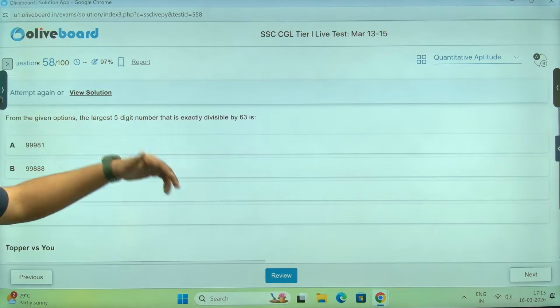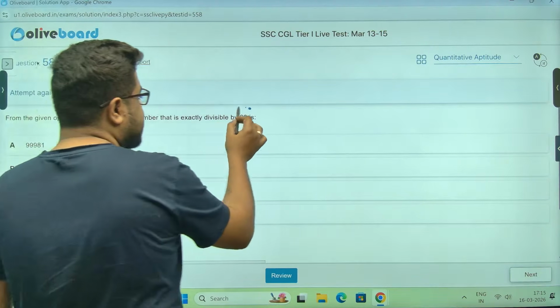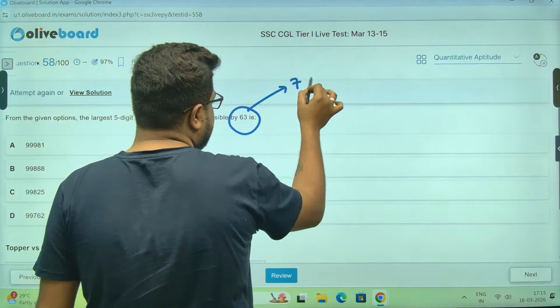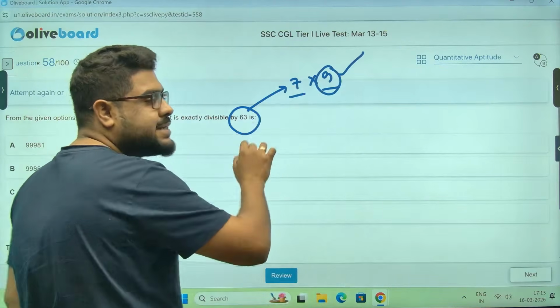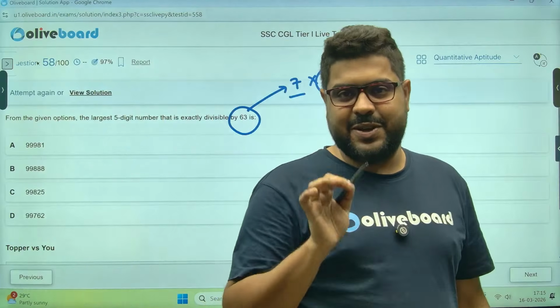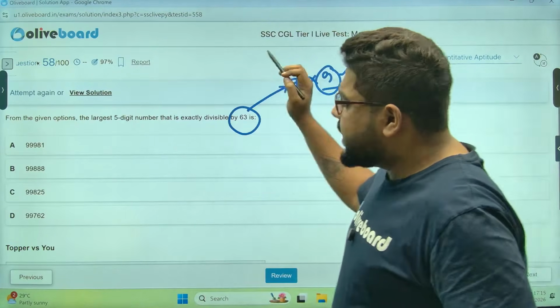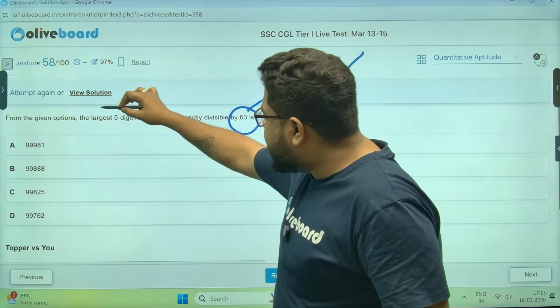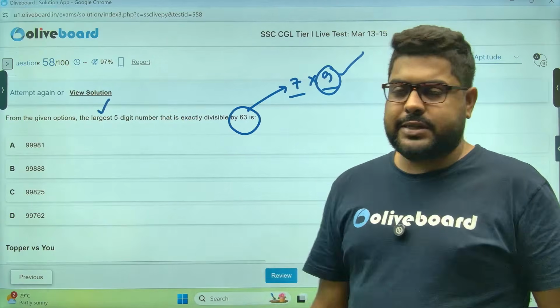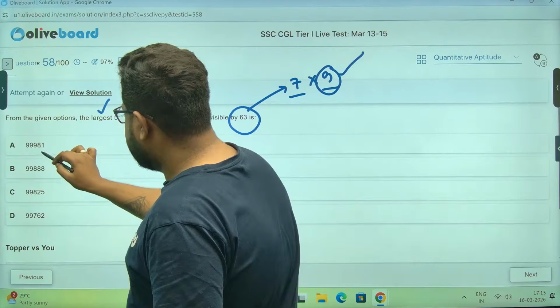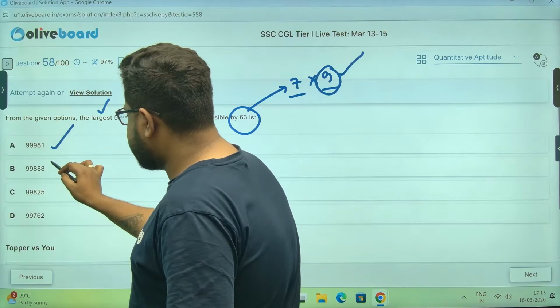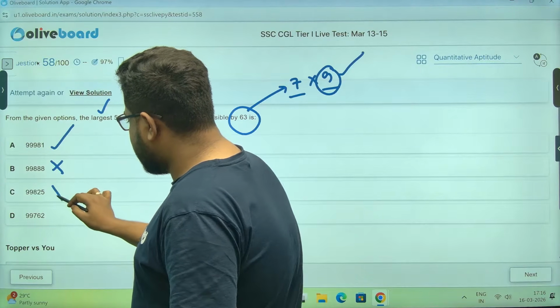Given the options, find the largest 5-digit number divisible by 63. 63 means 7 into 9, so it must be divisible by 9 and by 7. I'll check 9 first because it's easier. I'll check the options from largest to smallest, since they are asking for the largest. So the largest, 99999, this one is divisible by 9. This is not. This is not.